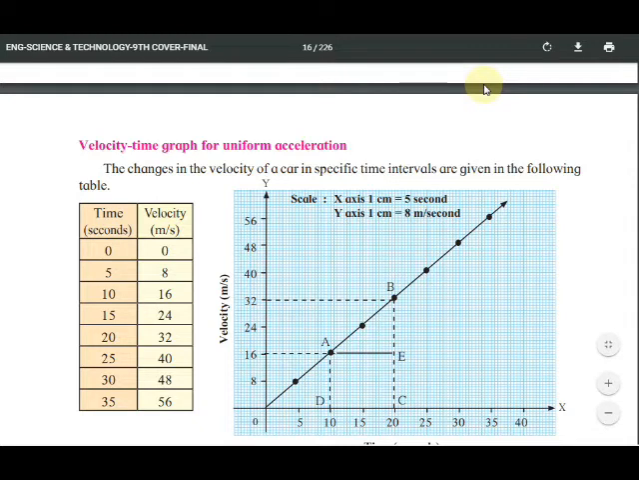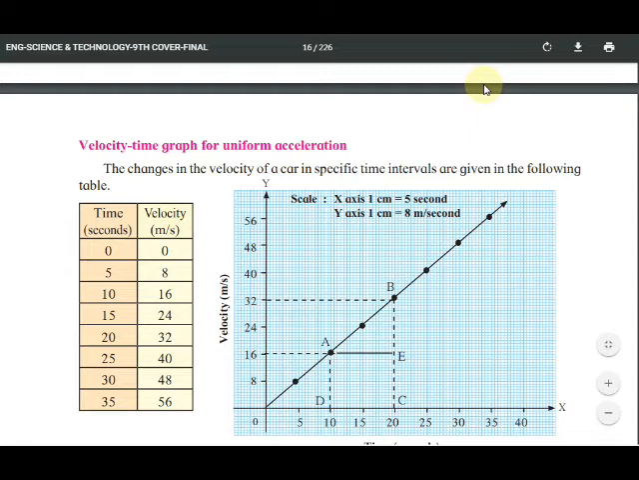At the resting position, time is 0 and velocity is also 0, because no velocity means no movement. After 5 seconds, the velocity of the car is 8 meters per second. After 10 seconds, 16 meters per second. After 15 seconds, 24 meters per second. After 20 seconds, 32 meters per second. After 25 seconds, 40 meters per second.